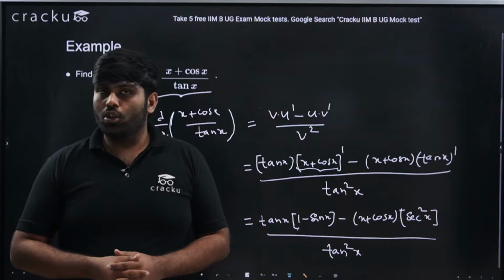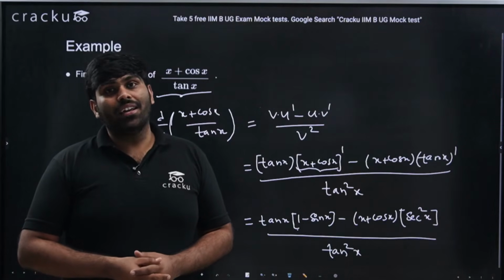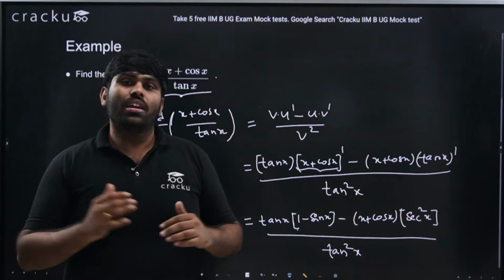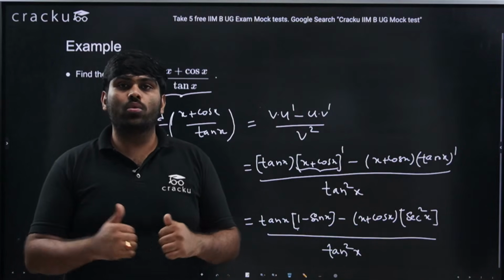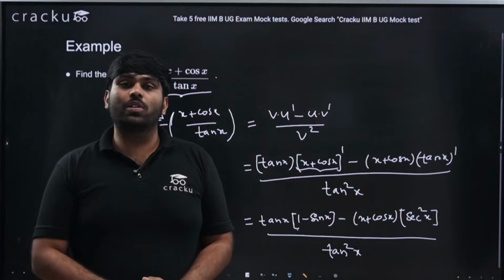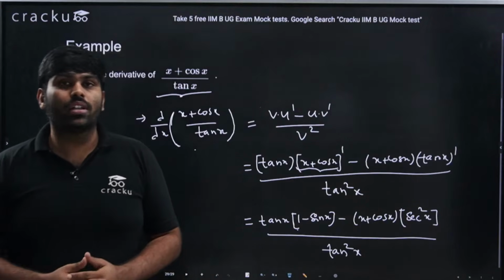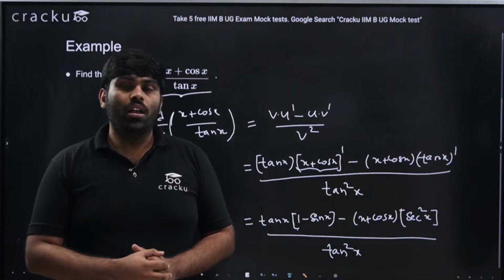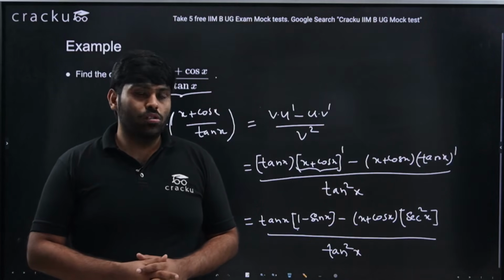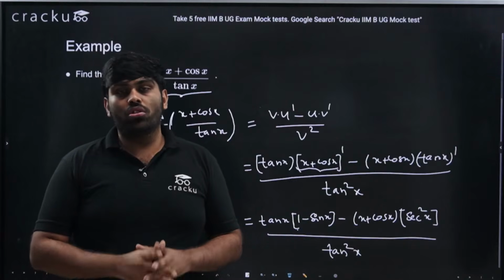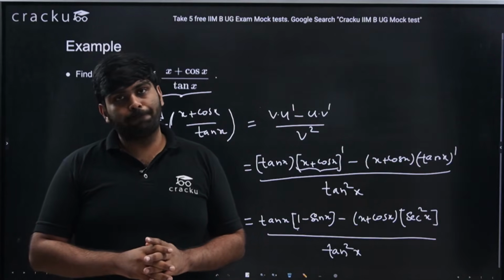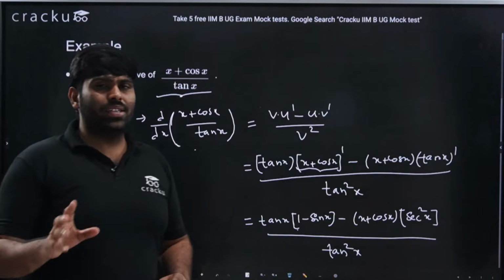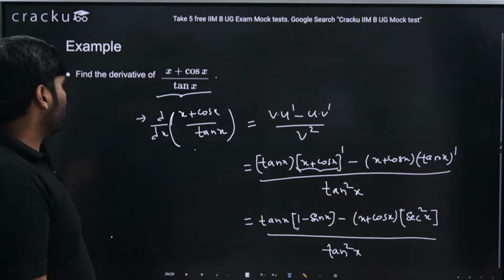Sin x by e power x, or sin x by x, or let's say the sandwich theorem, where you have f of x, g of x, h of x, and f and h are getting to the same limit, so obviously g of x should also get to the same limit. That is the one question which one of your peers has posted on the channel, as a photo. There also we apply the same thing. So you should be clear about where you usually apply limits, because I'm pretty sure there will be one or two such questions in your original exam.